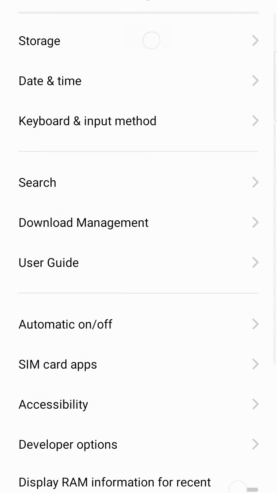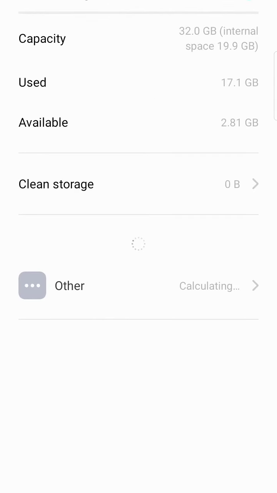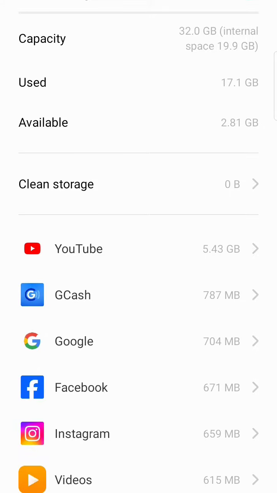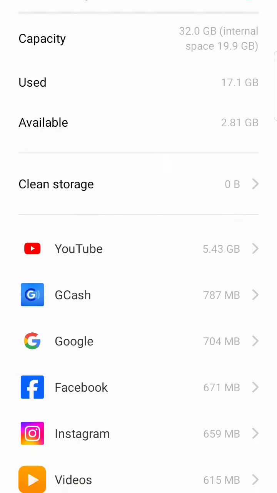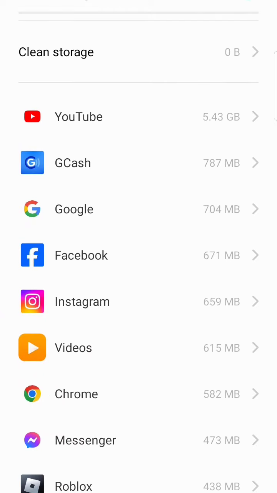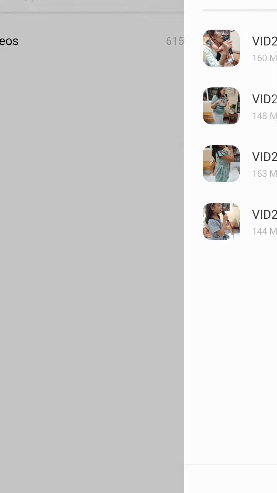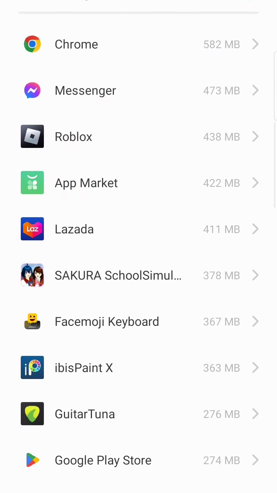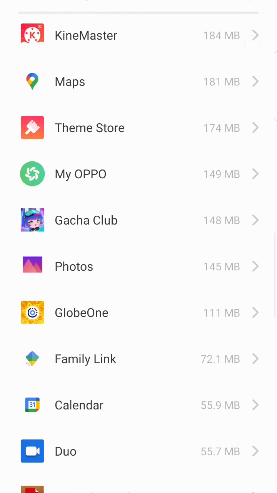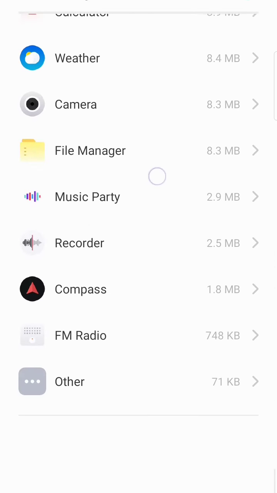Once you press on it, go to storage and you can actually clean up everything here. Actually, I cleaned up one. It's KineMaster, and I already got 2.5 GB cleared up, and I have so many phone storage now. So yeah, don't mind my other apps, my videos here. And if your phone is OPPO A12 or something like that, this will help you.